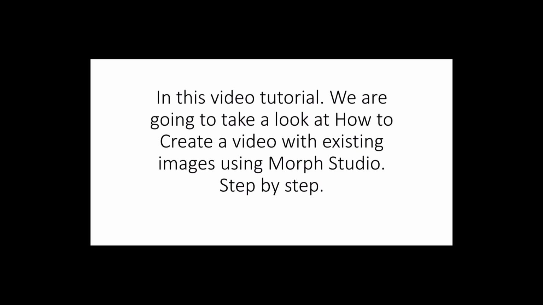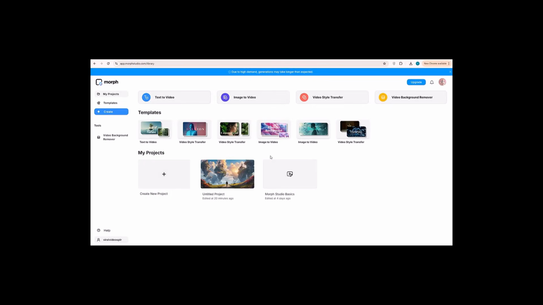In this video tutorial, we are going to take a look at how to create a video with existing images using Morph Studio. Step by step. So let's get started. Go to Morph Studio, log in with your account. In the Morph Studio dashboard, click Image to Studio to convert images to videos.